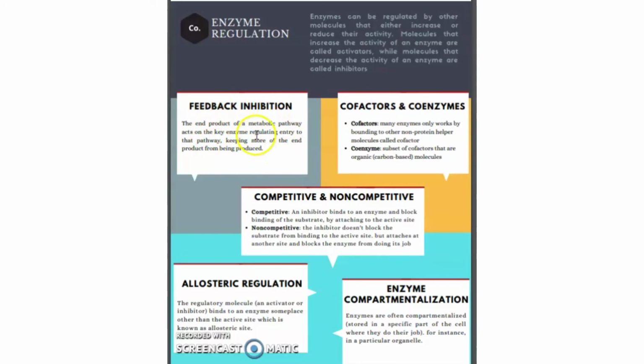This decreases the activity of an enzyme, which is why it is an inhibitor. Second, cofactors and coenzymes. Many enzymes only work by binding to other non-protein helper molecules called cofactors. What is a coenzyme? The subset of cofactors that are organic, which are carbon-based molecules, are known as coenzymes.